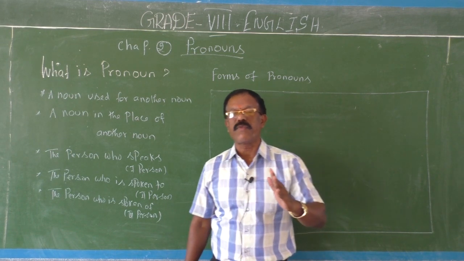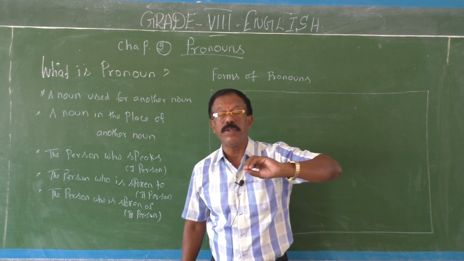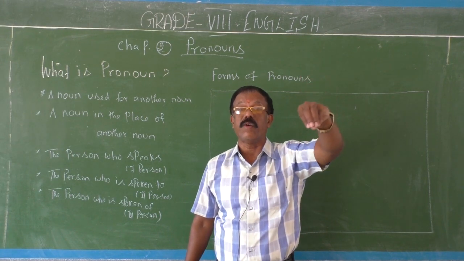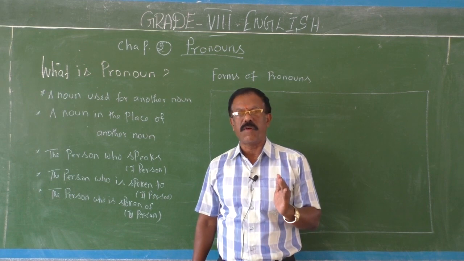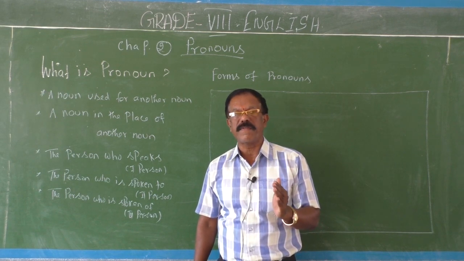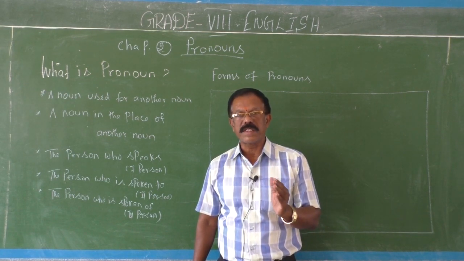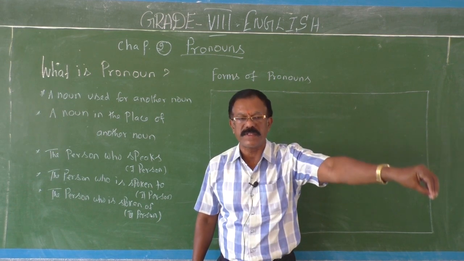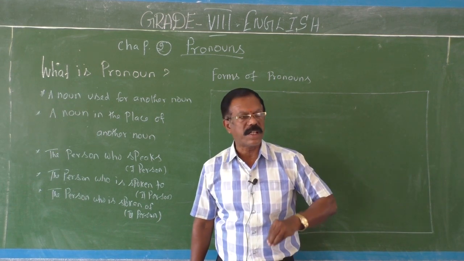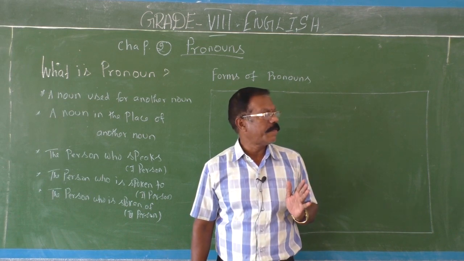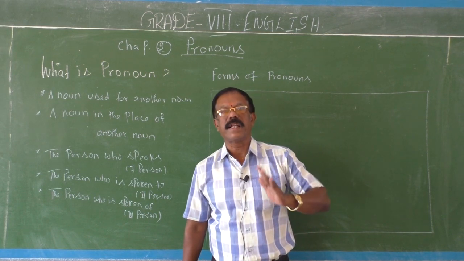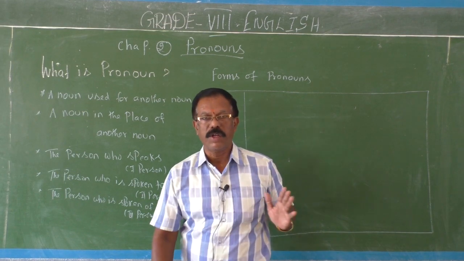In order to avoid the repetition of some noun, we use some special nouns in the place of such nouns. So, such nouns are called pronouns. A noun used instead of another noun is called a pronoun.